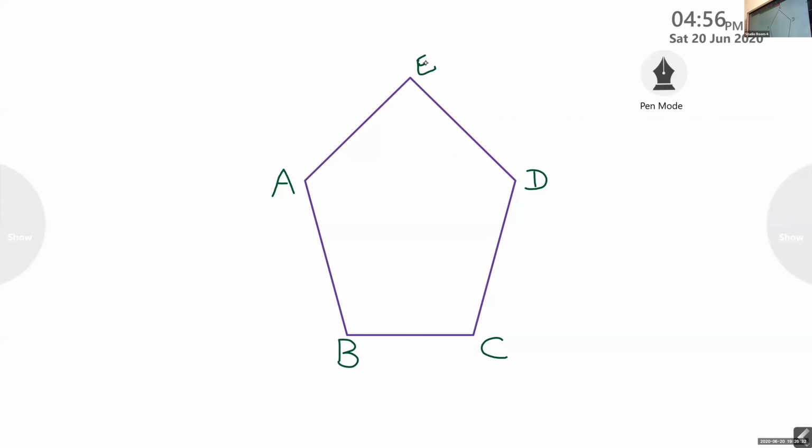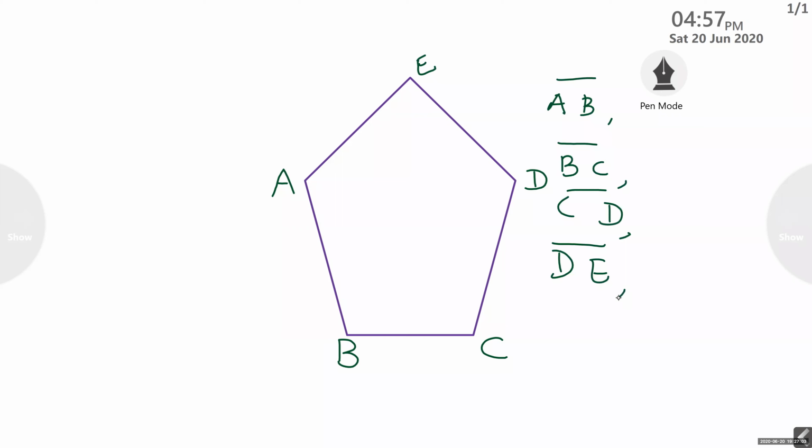Can you name the sides of this pentagon? Ma'am, can I name it? Yes, of course, you can name. Line segment AB, line segment BC, line segment CD, line segment DE, line segment EA. Fine.